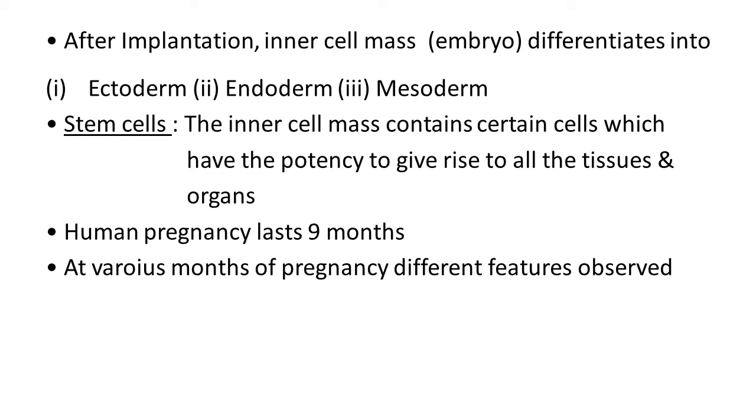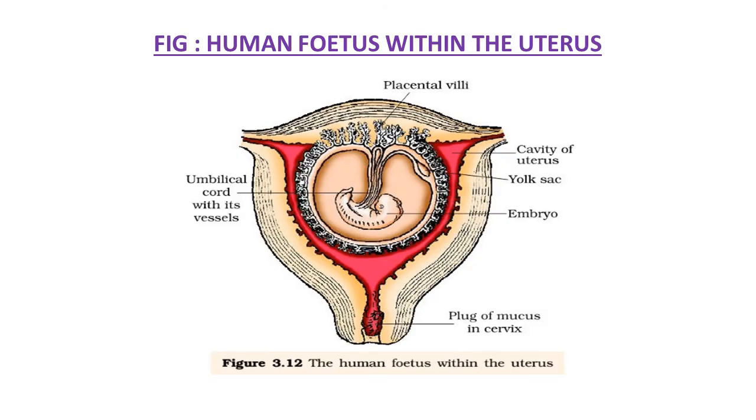If we talk about the average time period of human pregnancy, it lasts 9 months. At various months of pregnancy, different features are observed. Let's study the figure of a human fetus within the uterus. Now you are aware of the fertilization process and implantation process, which changes occur during this process and where it takes place. In this figure you can clearly see the arrangement of the uterus having fetus or embryo. It is an already implanted embryo.